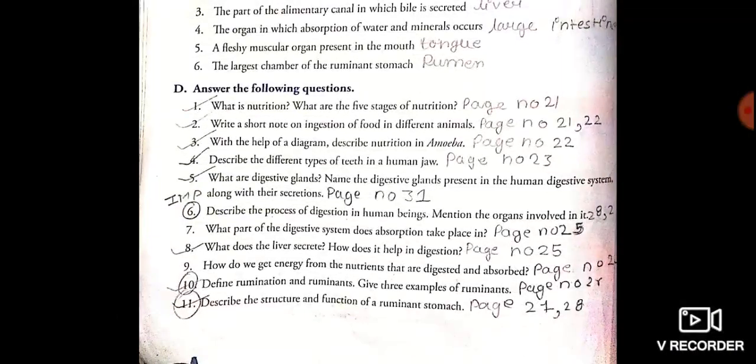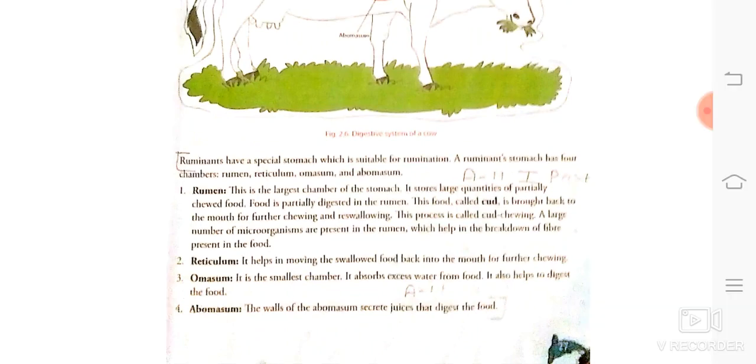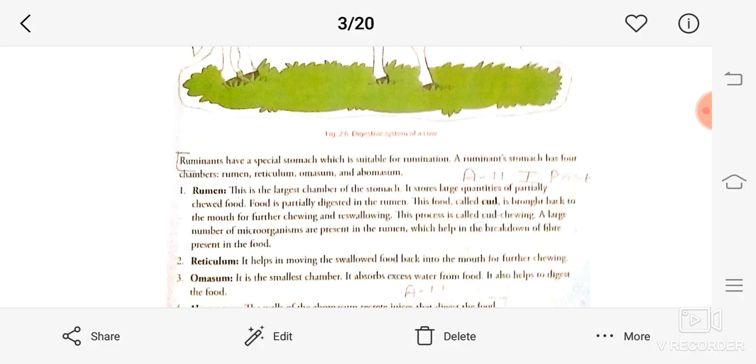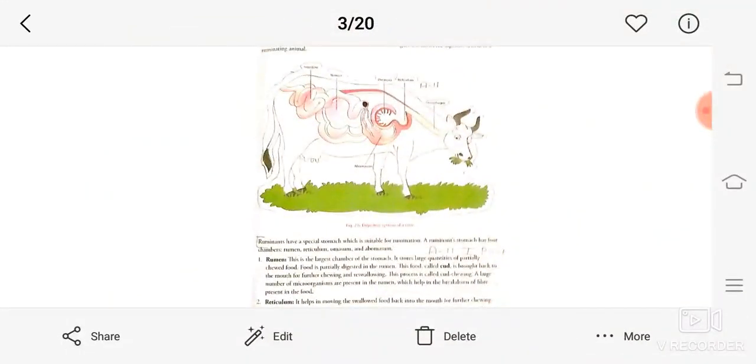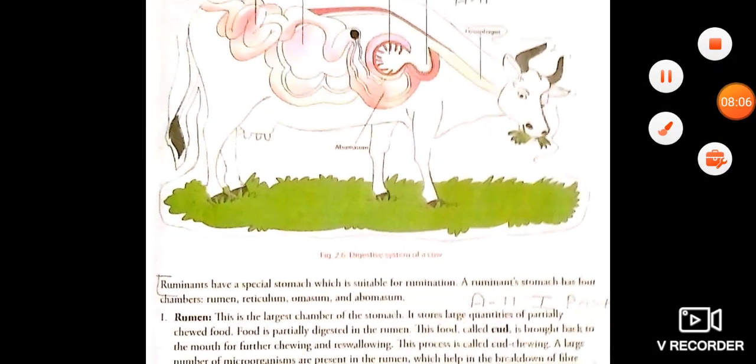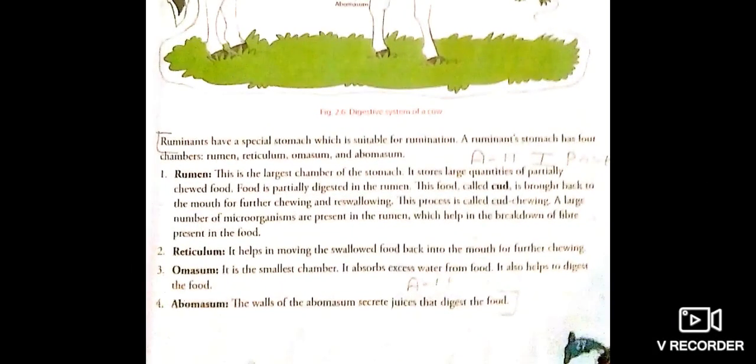Last answer. Answer number 11: describe the structure and function of the ruminant stomach. This answer is on page number 27 and 28. So this is your last answer. We'll start from here.